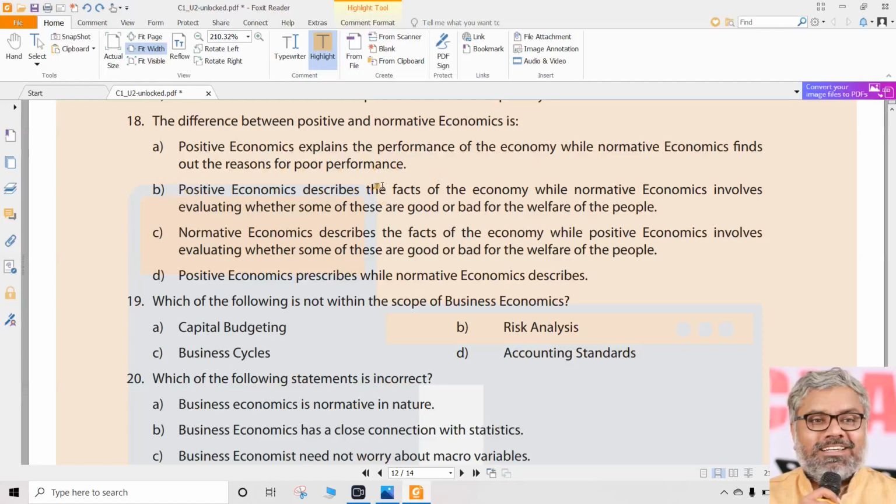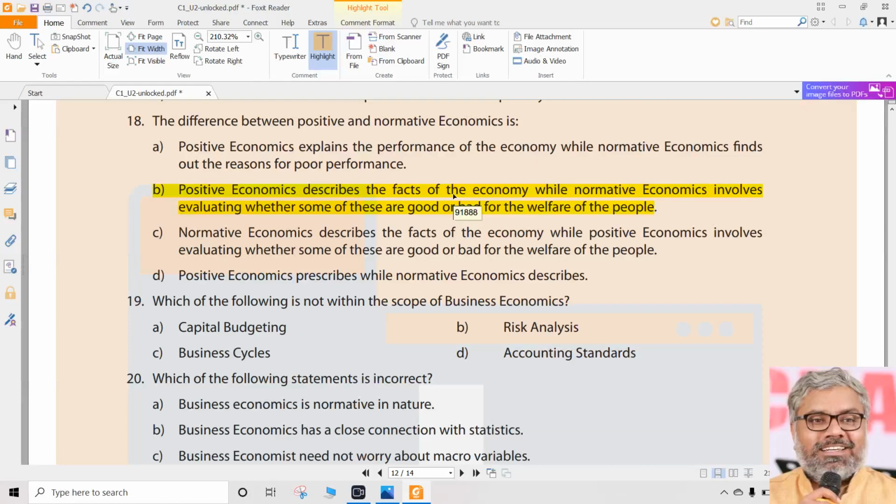Option B. Positive economics describes the facts of the economy, while normative economics involves evaluating whether some of them are good or bad for the welfare of the people. Normative economics talks about the welfare of the people. So we got both our important words, which describe positive and normative. So automatically the correct option is B, Bombay. Simple words will give us the answer. The remaining things are just filling the meat of the sentence. Identifying those words is important in answering the questions.